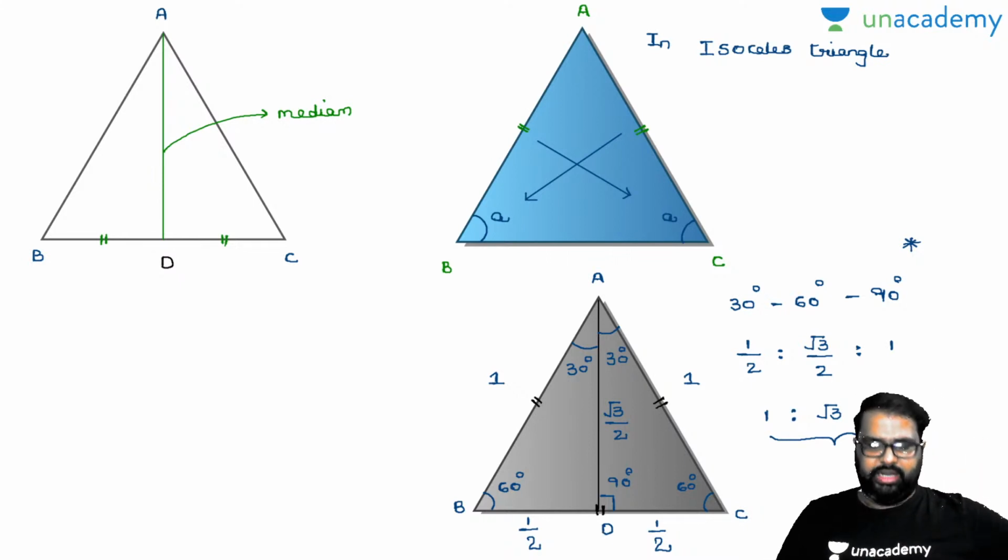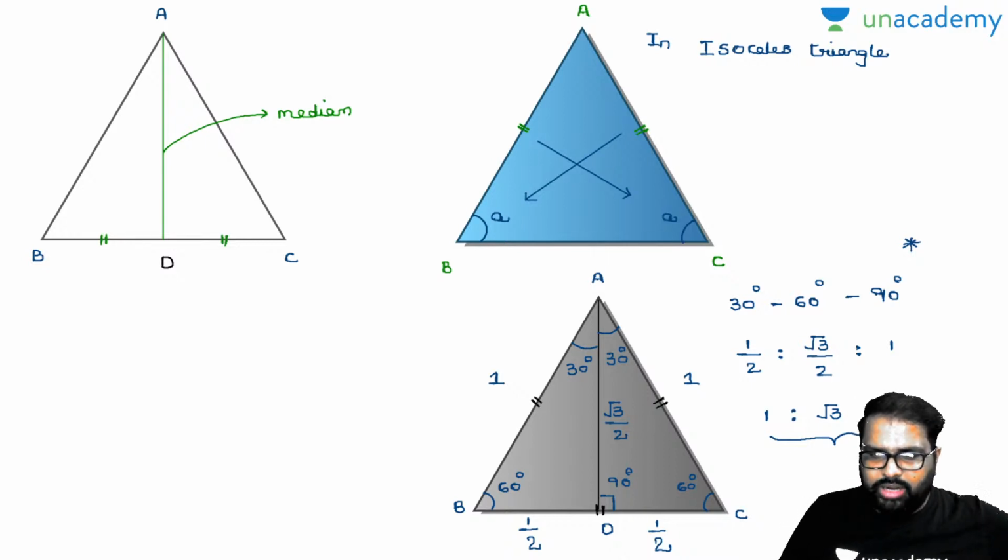Perfectly right. Now closely observe there. What will be the area of the triangle here? Everybody knows it is half into base into height.